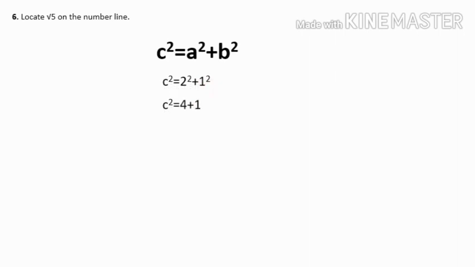Next, we shall discuss how to locate root 5 on the number line. The basic procedure you know, you have to use the Pythagoras theorem and we have to check how we have to reach this root 5. Very simple here, that is C square is equal to A square plus B square. I have to substitute A as 2 and B I have to put as 1. So C square is equal to 2 square is 4 and 1 square is 1. So C square is 4 plus 1, that is equal to 5. So when you take the square root, C is equal to root of 5.